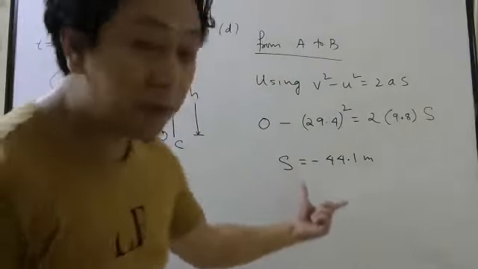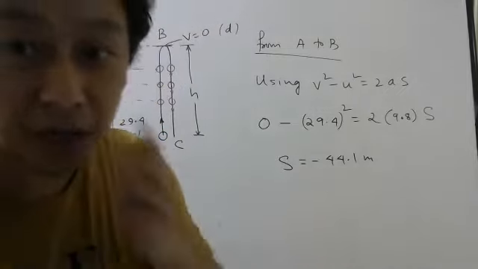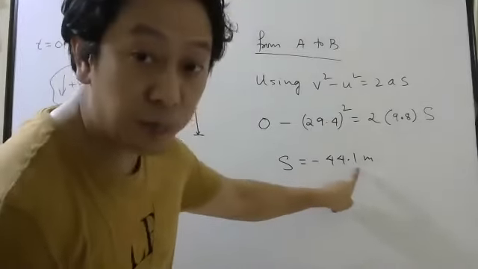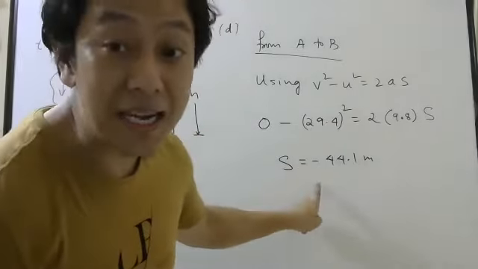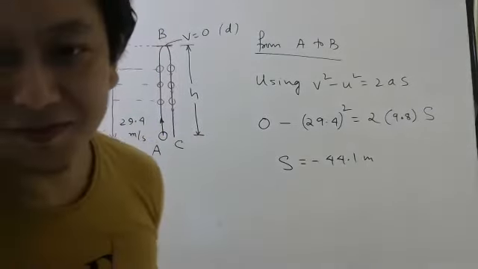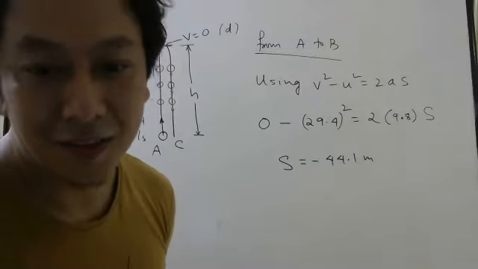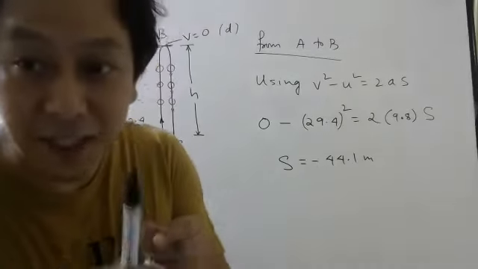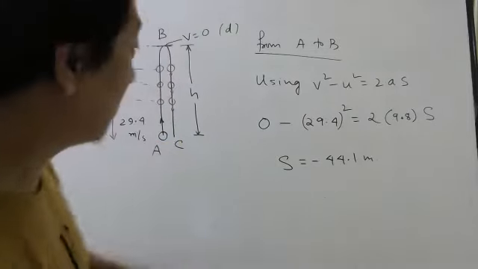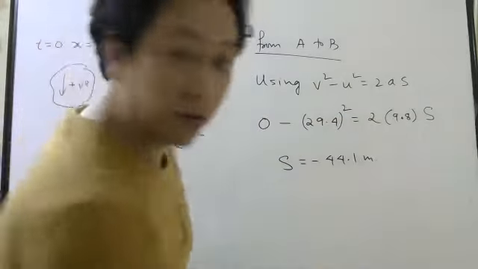Okay. Now, does it mean you got something wrong? No, students, this is correct only. What it is saying to you is displacement is 44.1 meters. Minus sign means what? It is upward. Understood? Minus sign is saying displacement is upward. Why? Because we have taken downward positive. So if you do it this way also, no problem.